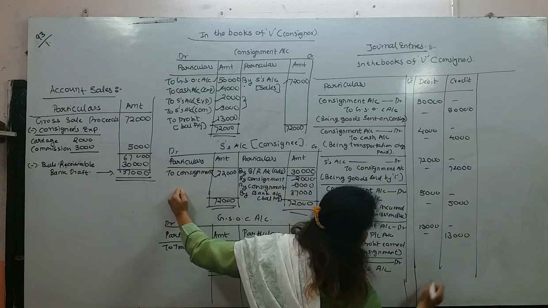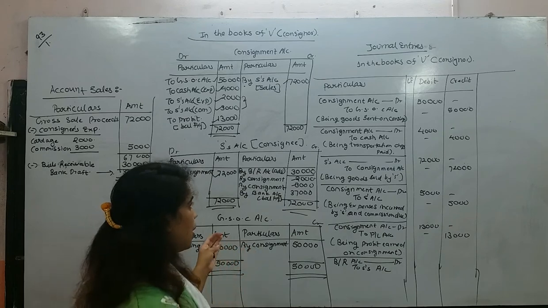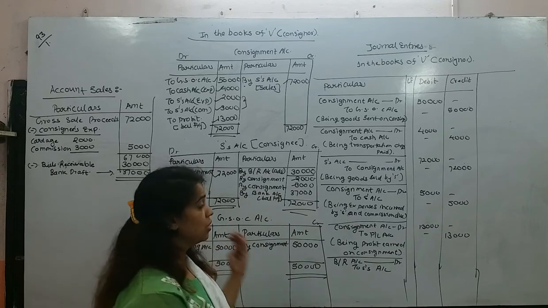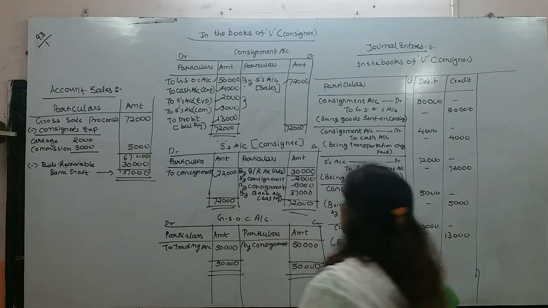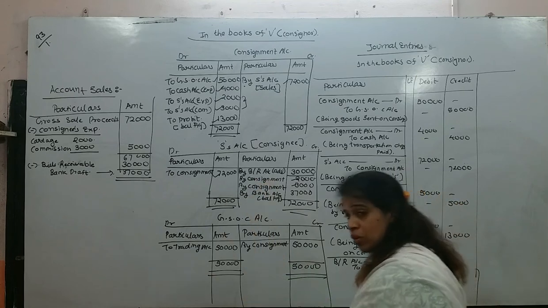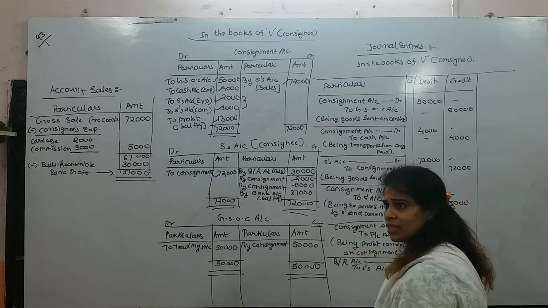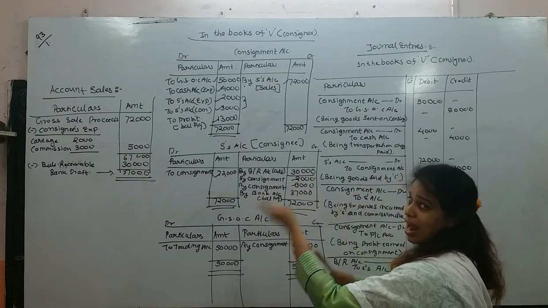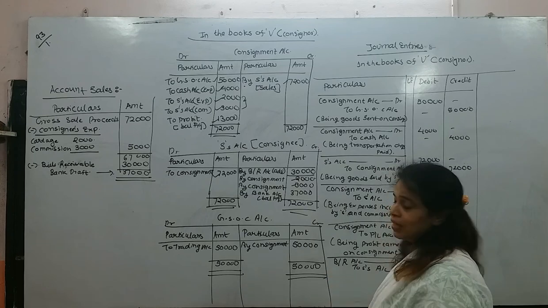Last year's ledger, whatever you have prepared, you know how to prepare a ledger and how to pass journal entries with the help of ledgers, because you have done this last year. Generally, first we pass journal entries and with their help we prepare the ledger. But here, to make our sum easier, first we are preparing the ledger and then passing journal entries, so there will not be any scope for mistakes.